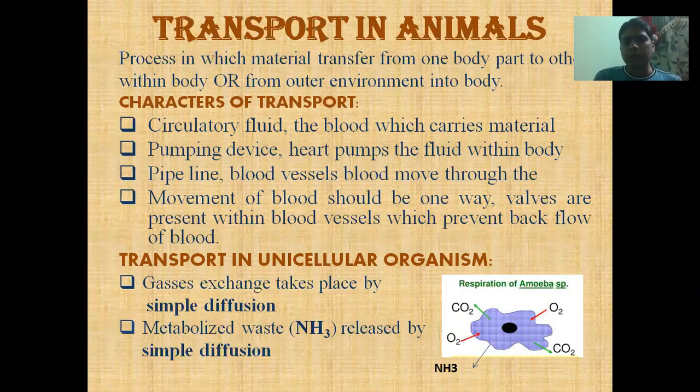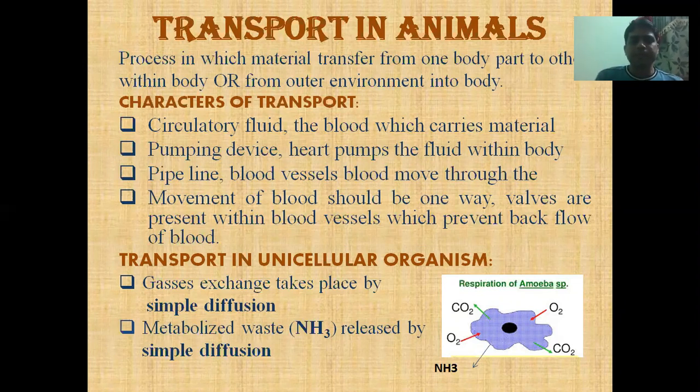The second characteristic of a circulatory system is that there must be a pumping device, which is called the heart, that continuously pumps the blood and keeps the blood circulating within the body. And the third characteristic of a circulatory system is a pipeline, the blood vessels. Blood must circulate within the blood vessels throughout the body.